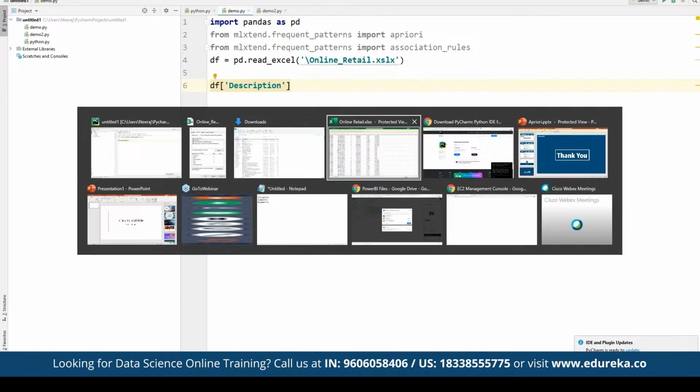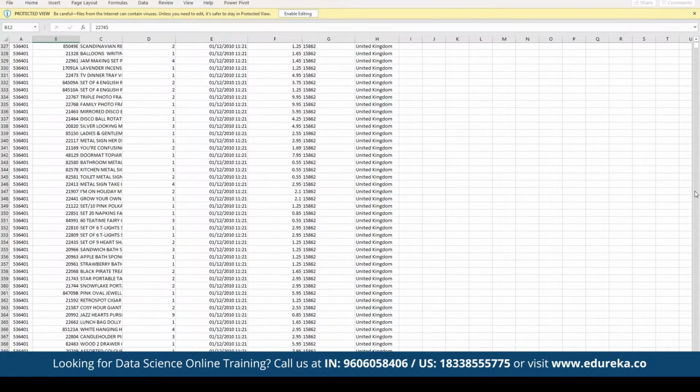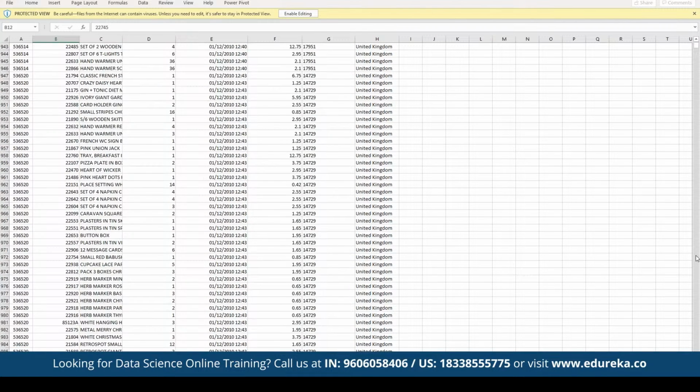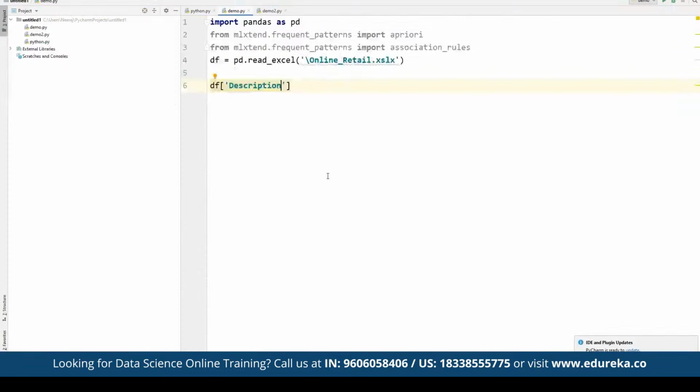For example, suppose we have some rows where we have blank transactions, right? So we have some blank invoices, and then we have invoice numbers, and we remove the credit transactions where we don't have any kind of invoice number placed here. So we have to work on removing those kinds of anomalies. From the data frame, we can add the parameter description, and on the description we are going to use the string function str.strip. The string function is available under str, and we're going to make use of it.